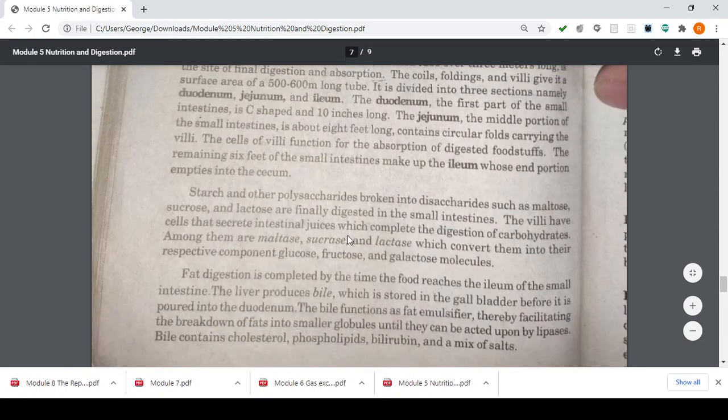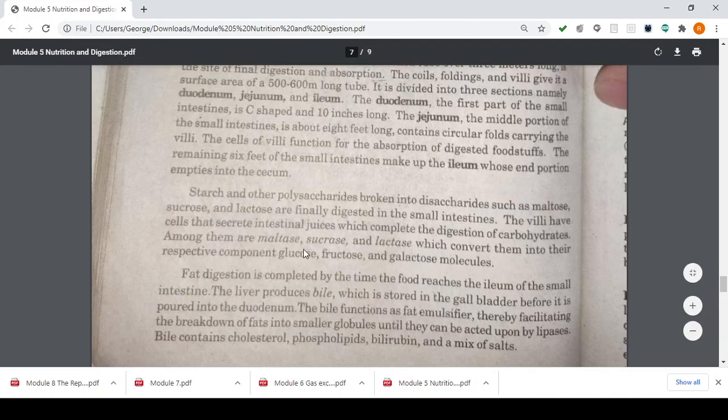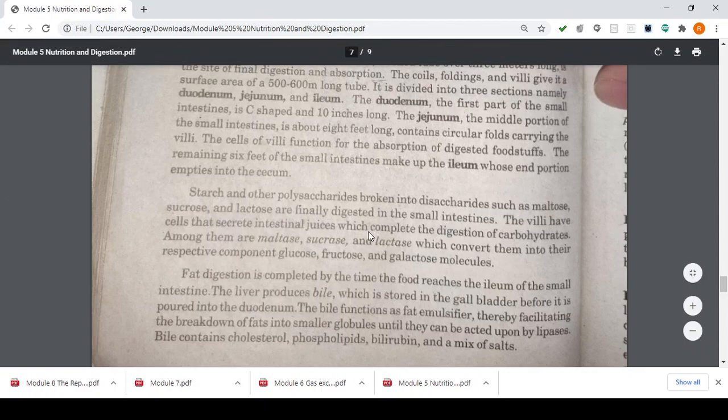The next, starch and other polysaccharides broken into disaccharides such as your maltose, sucrose, and lactose are finally digested into your small intestines. So para maklaruhan na kamo kids, your disaccharides are your sugars such as your maltose, sucrose, and lactose. Mga sugars ni sila ha. The villi have cells that secrete intestinal juices which complete the digestion of your carbohydrates. Among them, your maltose, sucrose, and lactose, which convert into their respective components, glucose, fructose, and galactose compounds. Again, gonna break down into simpler molecules para ma-absorb and digest natin.